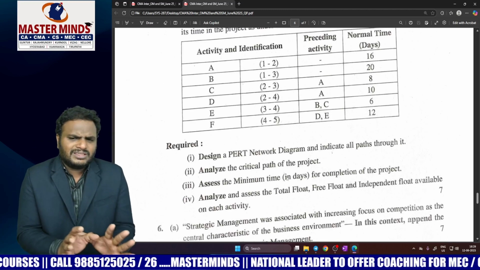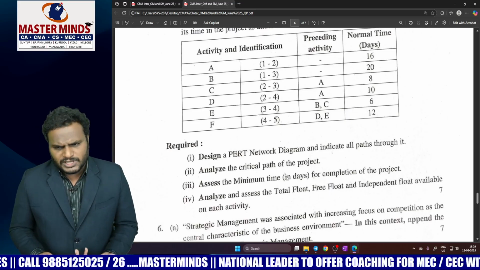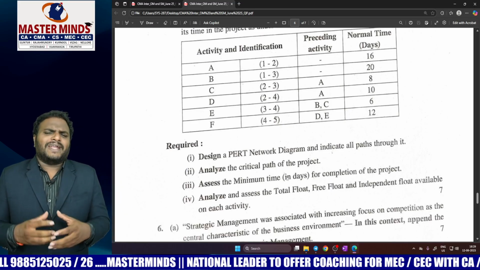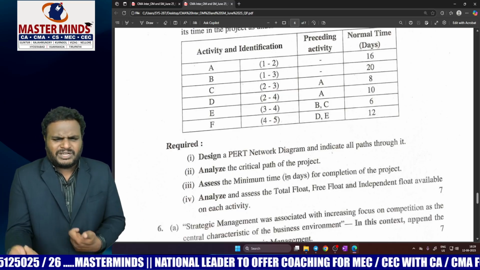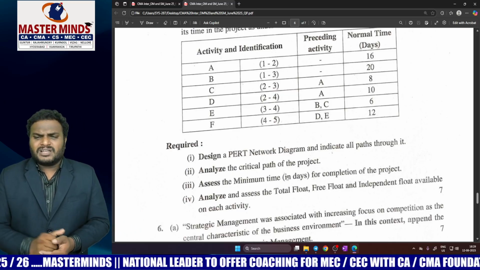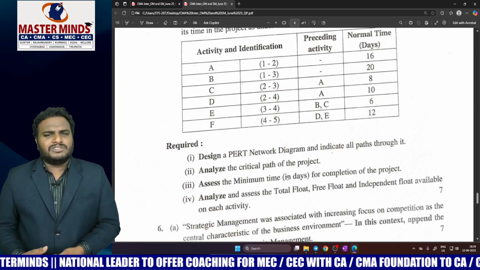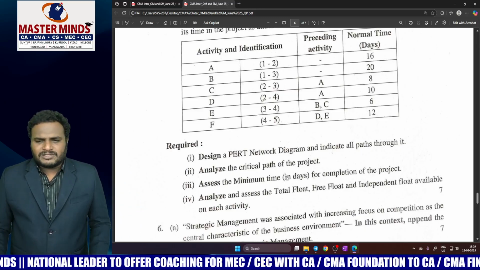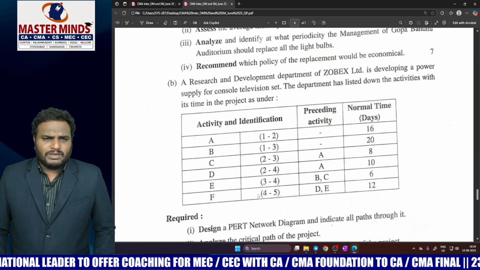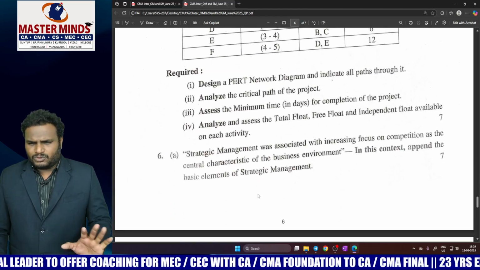Why? Because here there is a requirement of total float, free float, and independent float. In order to find that out, it will take a little bit of time. Even so, we can manage the time, since the weightage is 7 marks. Only 6 activities are there. You can manage the time. And 5B is from project management, which is a direct question.